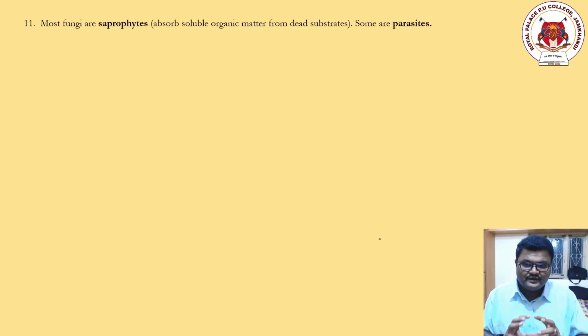If it is feeding on that body, cutting it into pieces, which we call fragmentation, and taking those pieces and releasing the organic matter and converting it into food, that is called saprophytic activity.